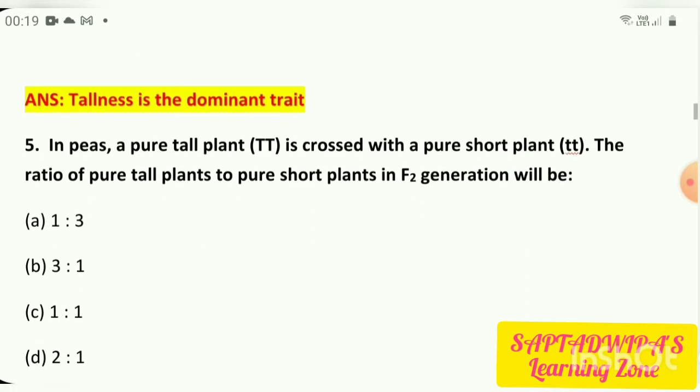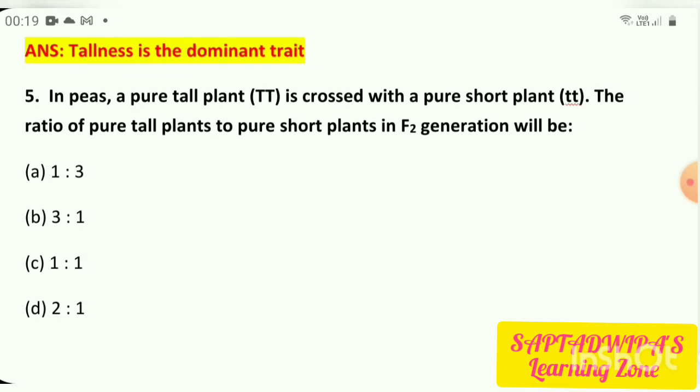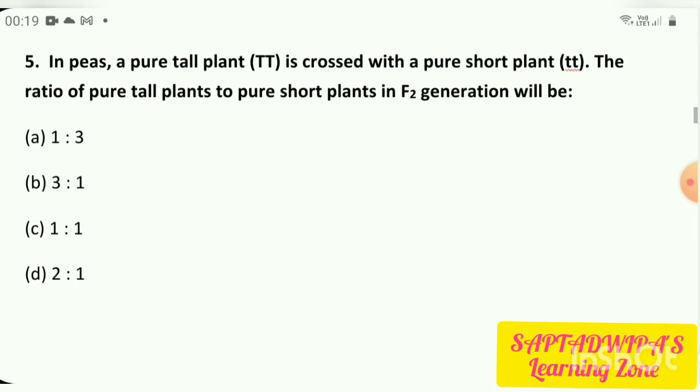Coming to number 5. So in peas, a pure tall plant TT is crossed with a pure short plant small t t. The ratio of the pure tall plants to pure short plants in F2 generation will be. Now this has to be explained by doing the cross between the two. So we will move on to the cross.